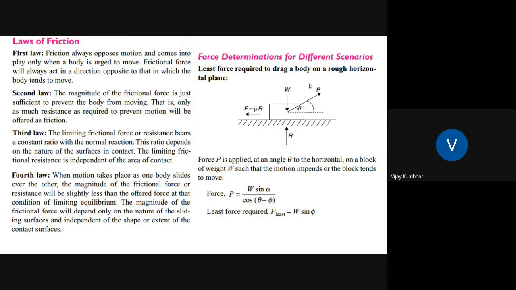Again, force determination for different scenarios. First is the least force required to drag a body on a rough horizontal surface, and this can be calculated as follows.